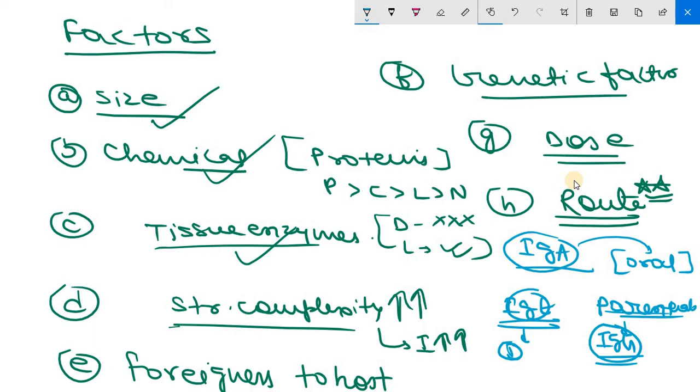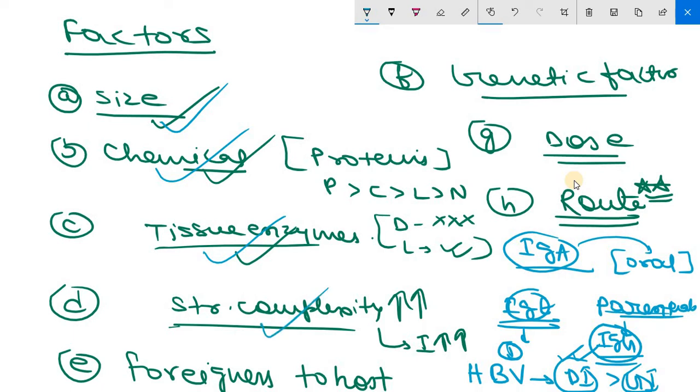Clear? Now site of injection also matters. Hepatitis B vaccine is more immunogenic following deltoid injection in comparison to gluteal injection. Clear? So these are the factors which affect immunogenicity: size, chemical nature, tissue enzymes, structural complexity, foreignness to the host, genetic factor, dose, route. Clear?